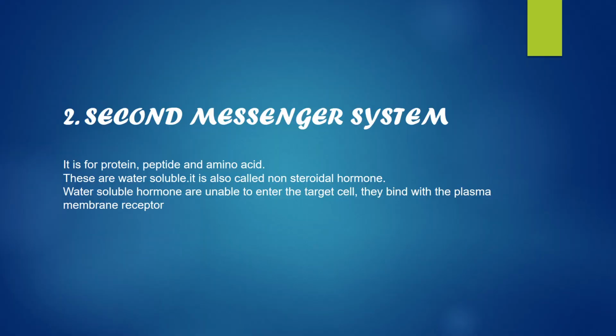The second one is the second messenger system. It is for protein, peptide and amino acid hormones. These are water soluble. They are also called non-steroidal hormones. Water soluble hormones are unable to enter the target cell. They bind with the plasma membrane receptor.